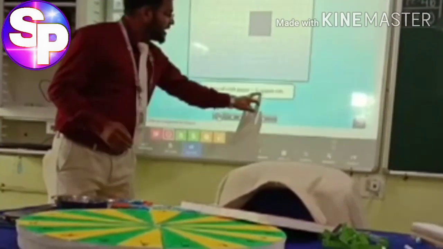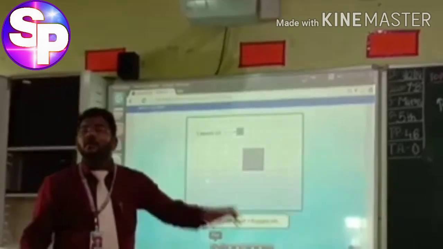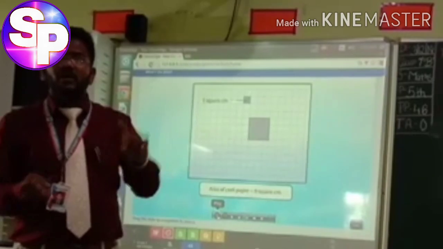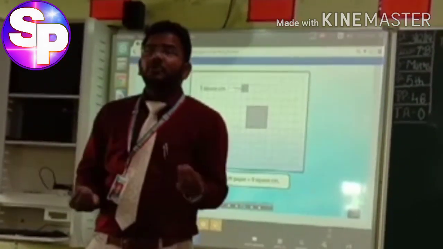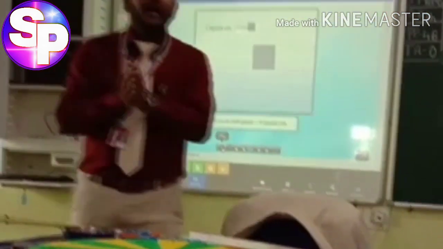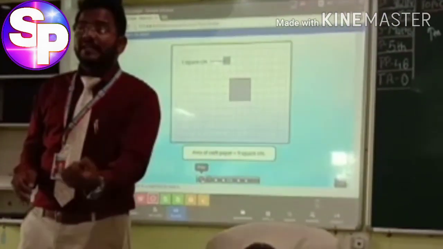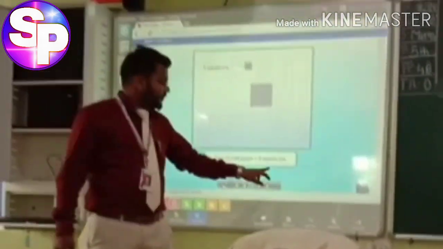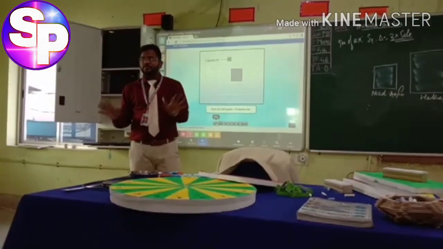But what is that square centimeter? Yes, what is that? The square centimeter is the unit of the area. Could you understand? So here the length, the breadth, the perimeter all are measured in unit. The unit means meter or centimeter or kilometer, like that. But in case of area, everything will be measured in square unit. If the dimensions are meter, then the unit of area will be square meter, square centimeter, like that only. Could you understand or not?